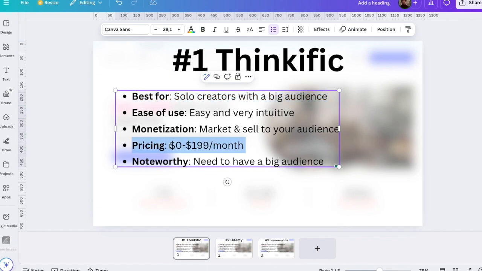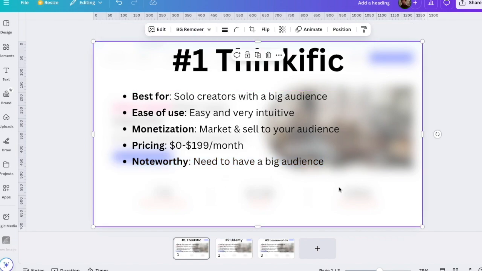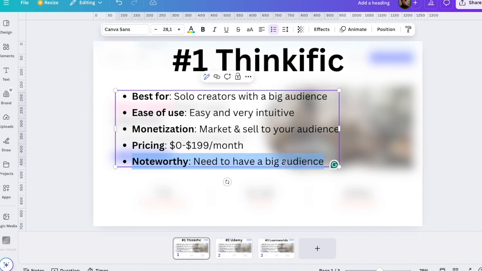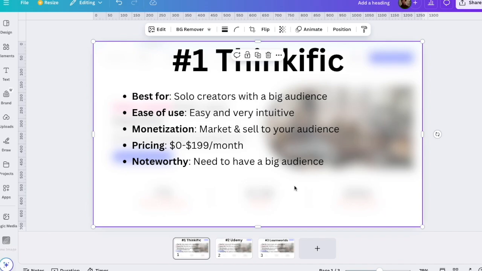But then let's move on to the pricing. So you have the free, it's actually not a trial, but that is a free plan. So you can sign up and create a course for entirely free. And then the pricing goes all the way up to $199 per month. As I said before, the one and only noteworthy thing here is that you need to have a big audience to make this work. If you launch a course on Thinkific, there's basically no audience there. They are not going to promote your course. It will just be sitting there collecting dust. So make sure you have an audience, or at least that you have plans to build one.